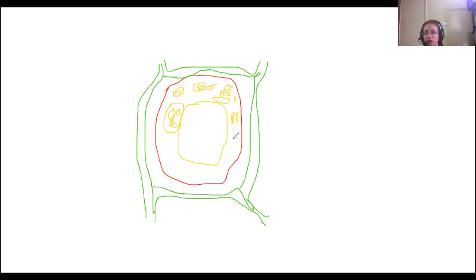You can check some other organelles and also label them. So first you need to label. This is the cell wall, this is the cell membrane, this is the vacuole.